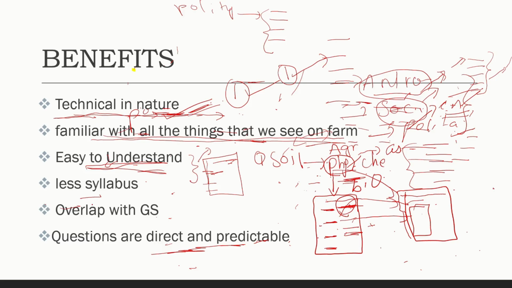And the next thing here is the smaller syllabus. Compared to all other subjects, the syllabus for some optionals is very vast, and it takes a long time to prepare the notes and revise. It is a bit difficult for us because time is very precious, and we all know we can bring back anything like money, but we can't bring our time back. And you being a UPSC aspirant, time is very precious for you. You need to complete everything. It's not just about the optional. We have to deal with many other things like prelims and other GS subjects too.